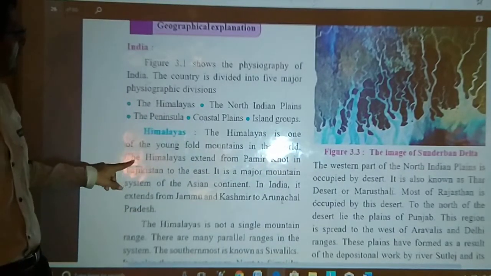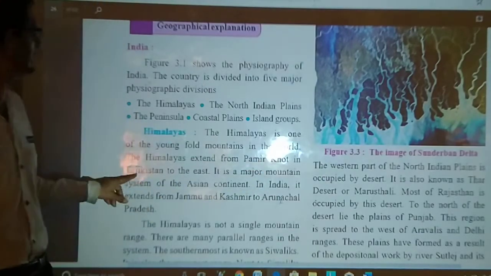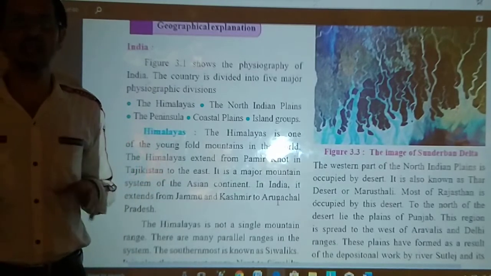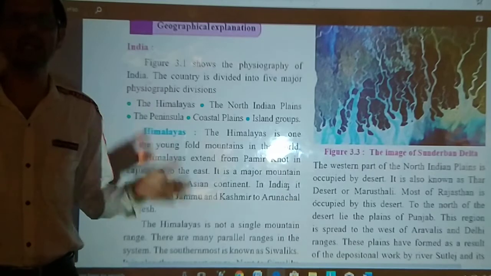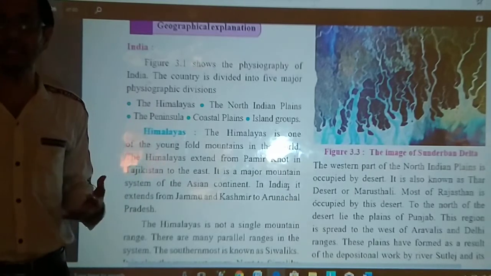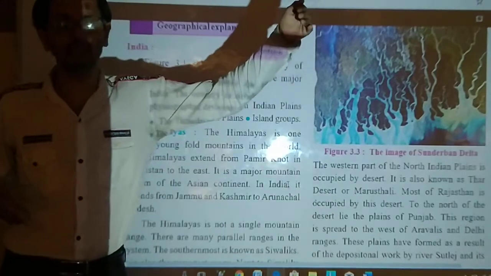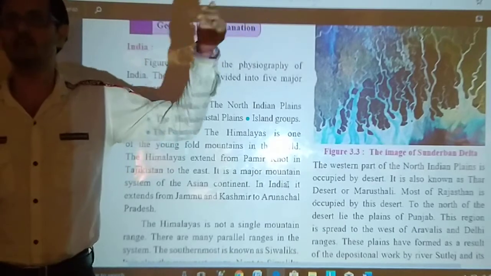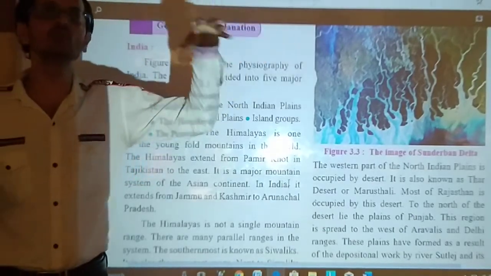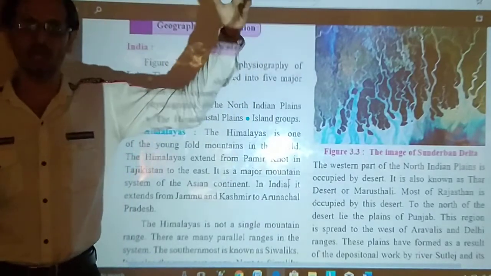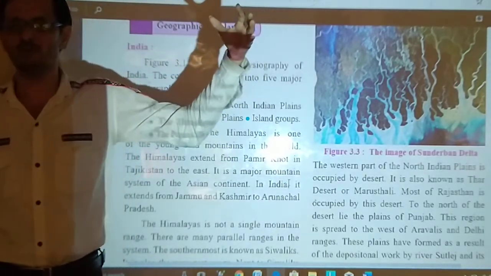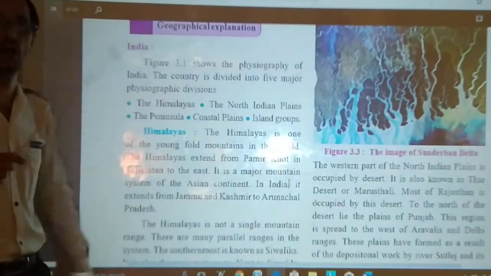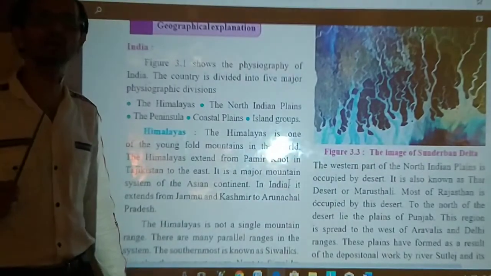Now the Himalaya extends from Pamir North in Tajikistan. We think that Himalaya only belongs to India or only starts in India from its name, but it is not the reality, it is not the truth. The ground reality is that Himalaya starts from Pamir North in Tajikistan. Tajikistan is a separate country, sharing border with India. Tajikistan was previously part of the USSR, Russia, but after it disintegrated from Russia in 1990, Himalaya starts from that region, from that country known as Tajikistan.